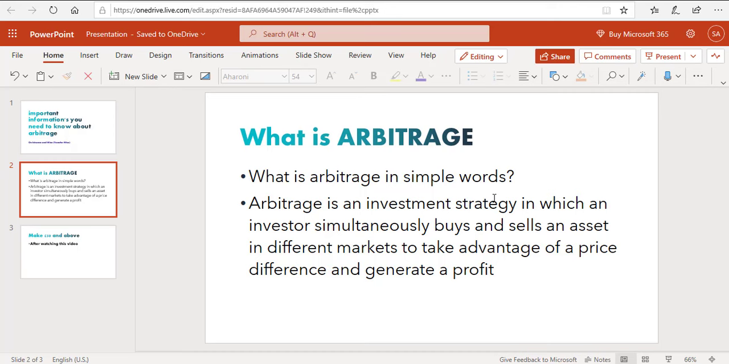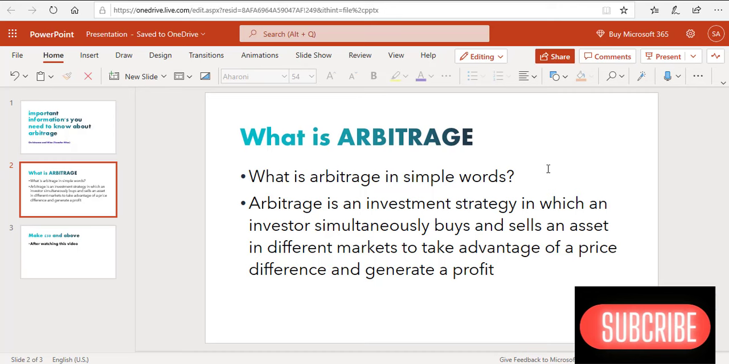What is arbitrage? Let's break down arbitrage in simple words. Arbitrage is an investment strategy in which an investor simultaneously buys and sells an asset in different markets to take advantage of a price difference and generate profit. That is just what arbitrage is. Just taking advantage of different prices and making profit. Defined in layman's language, it is buying something at a very affordable price and selling at a very high price and making profit. It's just like buying low and selling high, and that is all it should be.